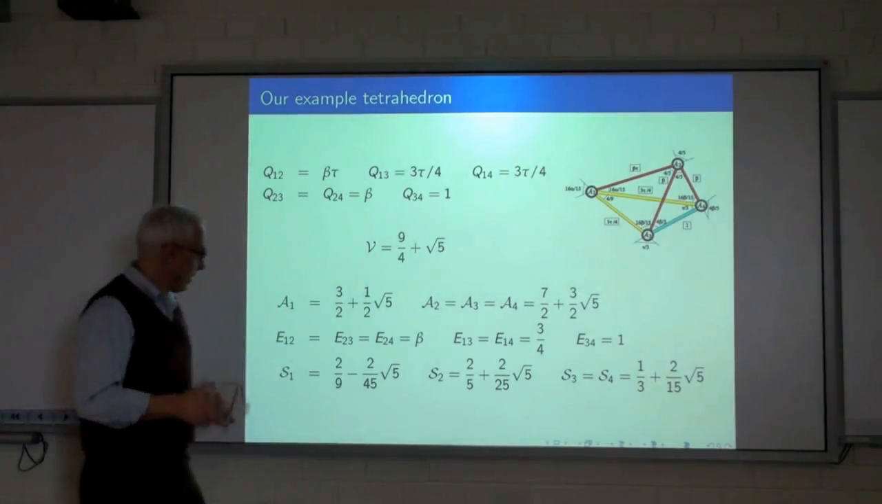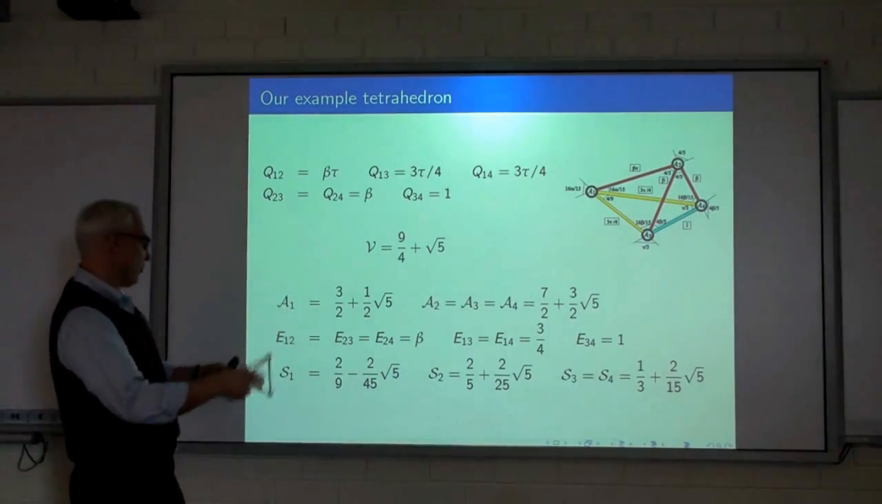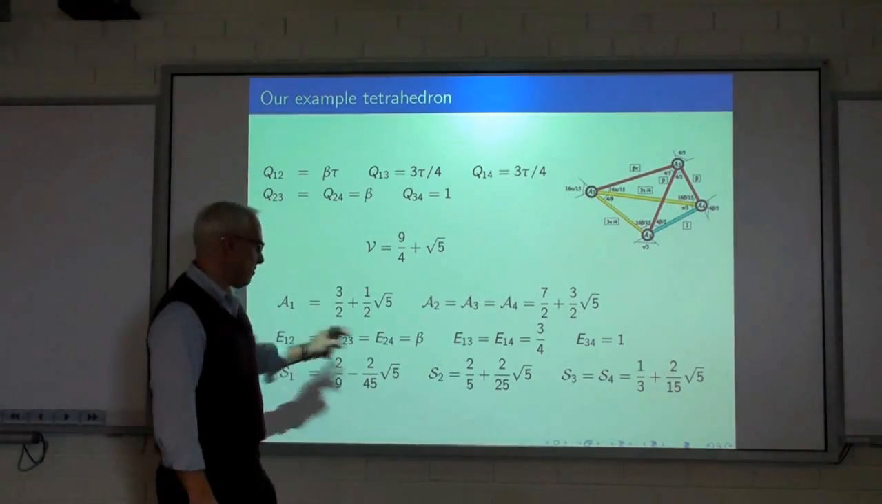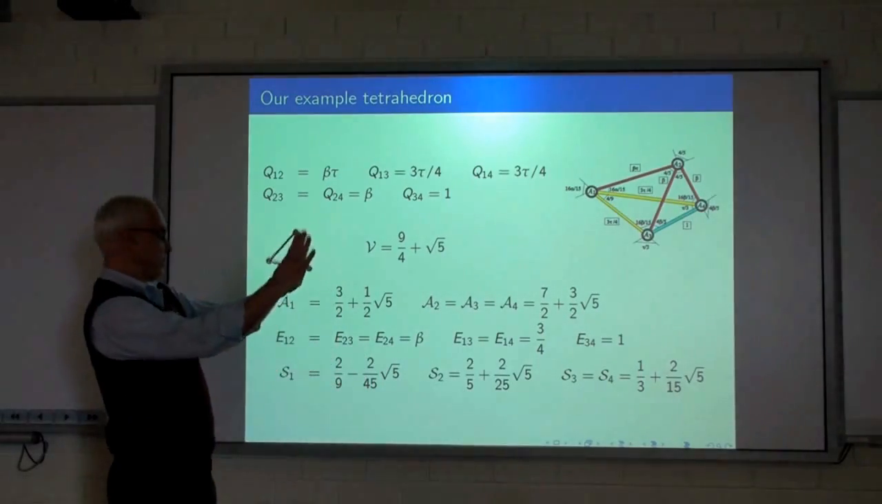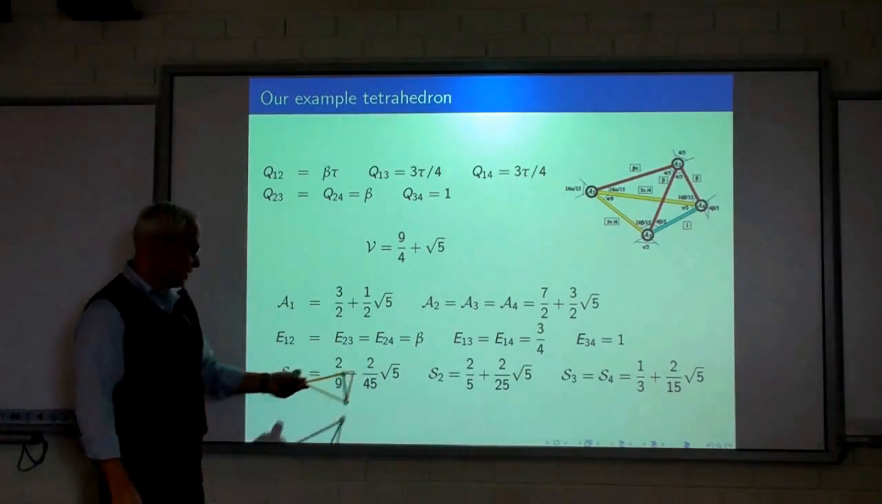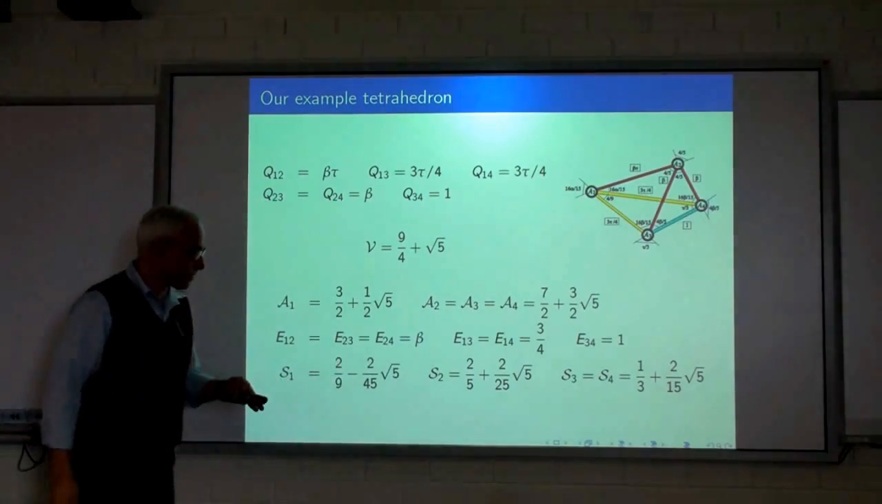Okay, then I've calculated the various edge dihedral spreads. There they are. 3 of them are beta, 2 of them are 3/4, 1 of them is 1. That one there is perpendicular. And the 4 solid spreads, there they are there. These 2 are obviously the same.